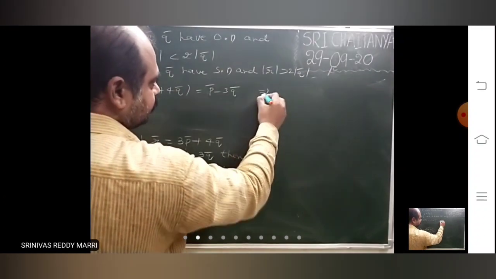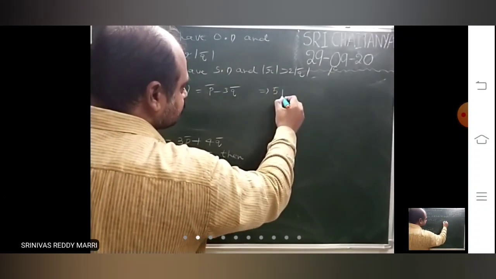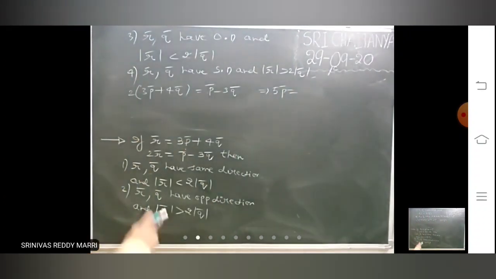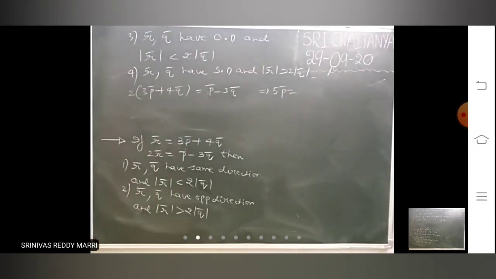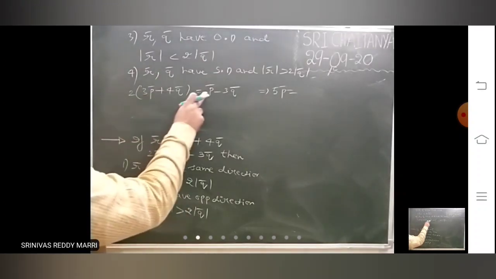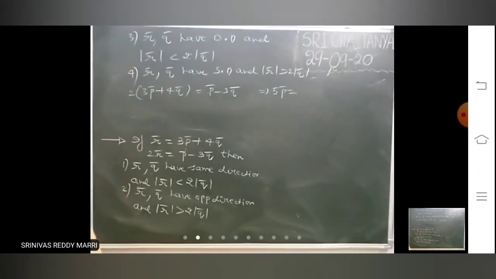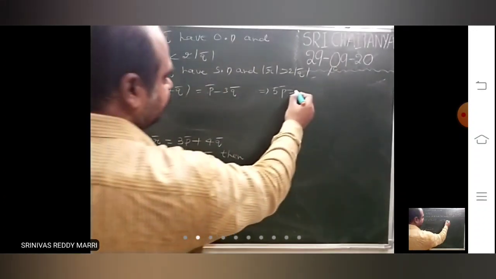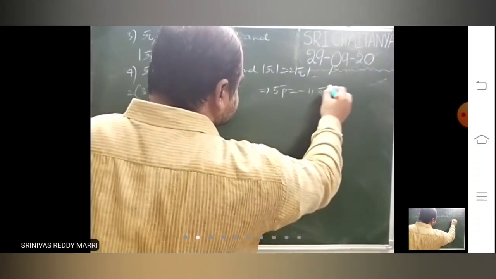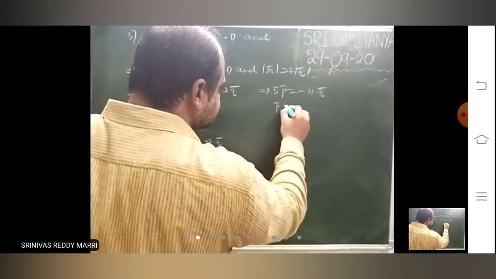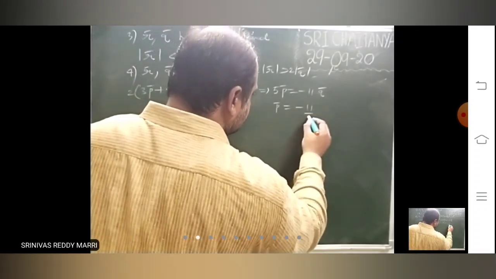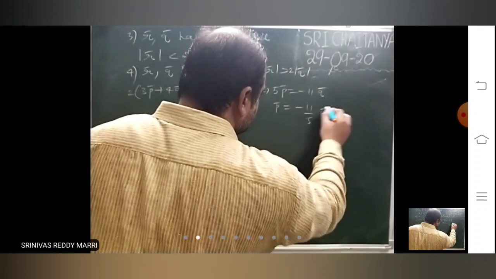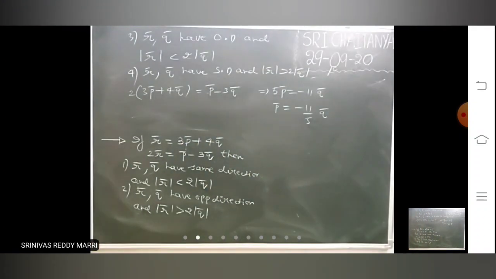So here you substitute: 2 into 3p bar plus 4q bar equals p bar minus 3q bar. This is 6p bar, this is p bar. 5p bar equals, bringing this side, minus 11q bar. That means p bar is nothing but minus 11 by 5 q bar.